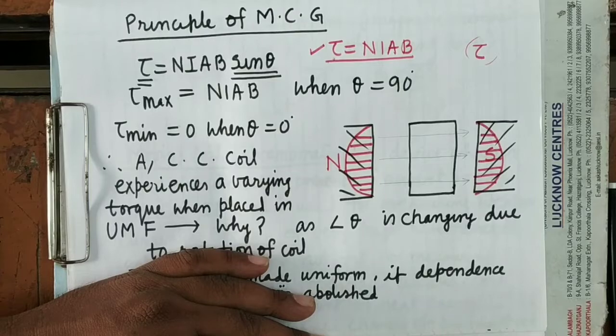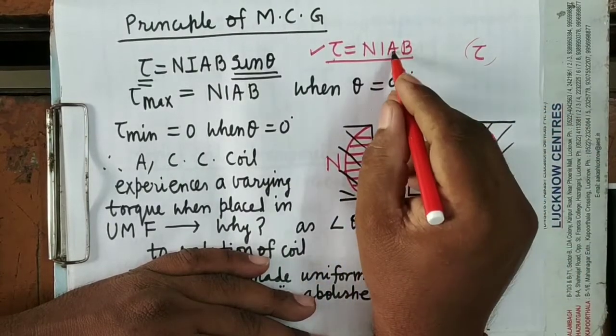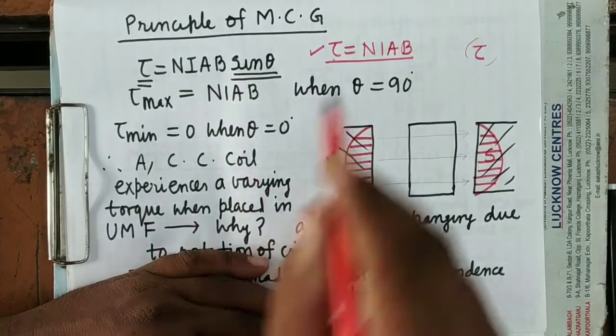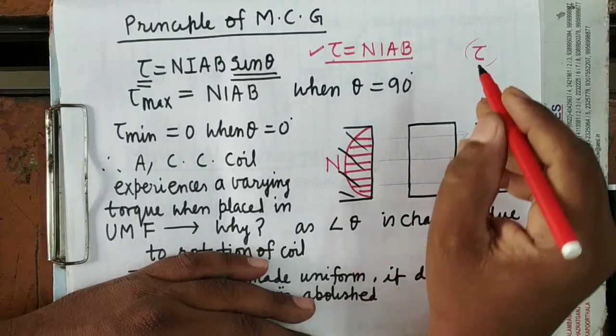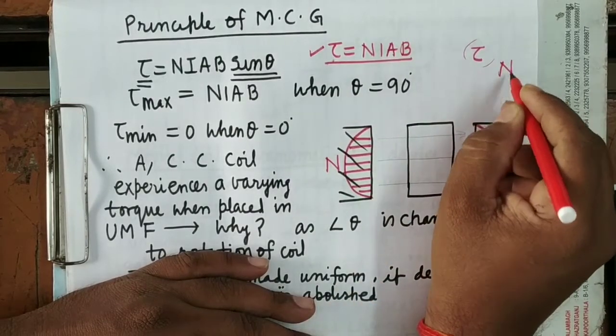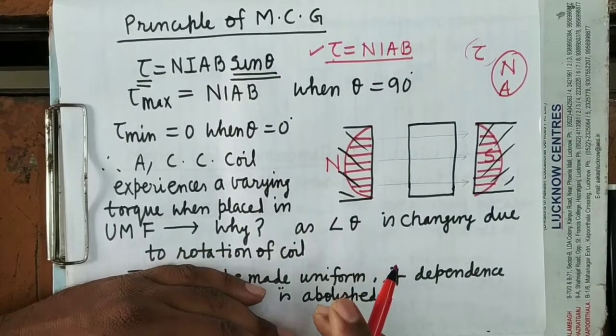That can be increased by increasing the number of turns, by increasing the area of the coil, or by increasing the magnetic field. Now here we cannot increase N and A very much. And why is it not possible?